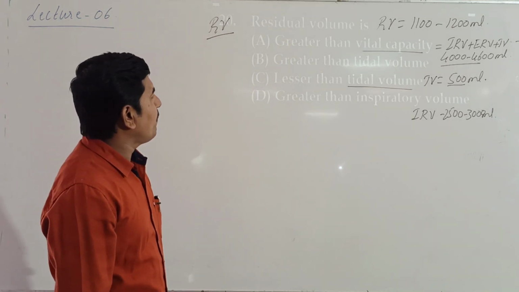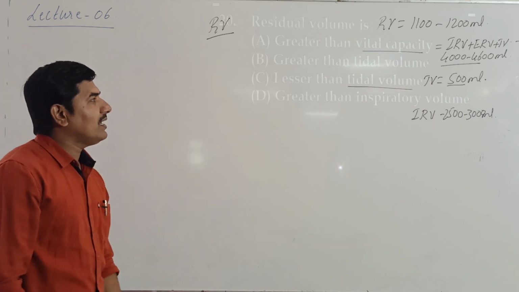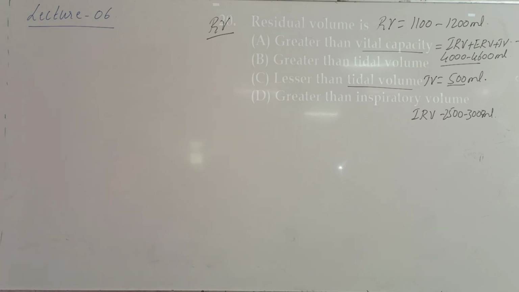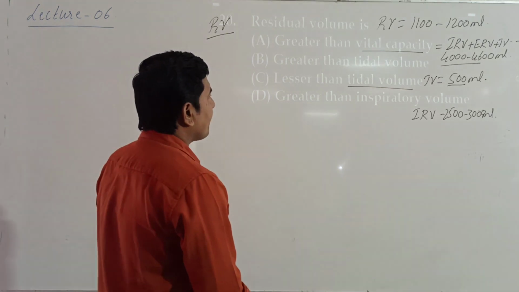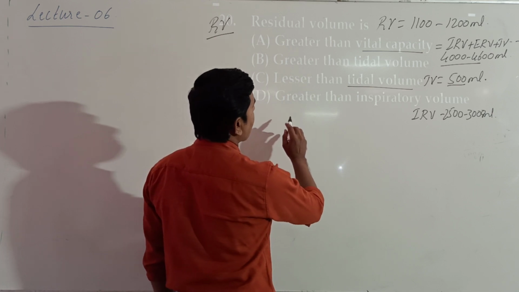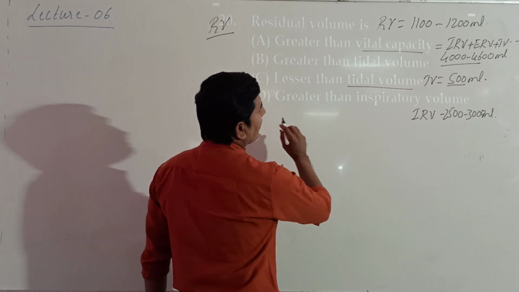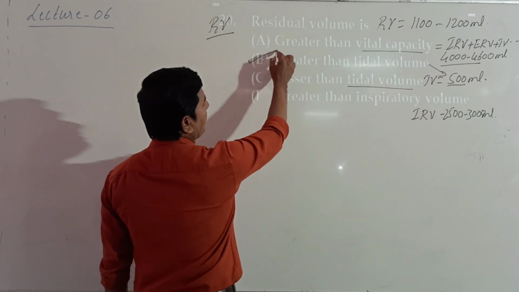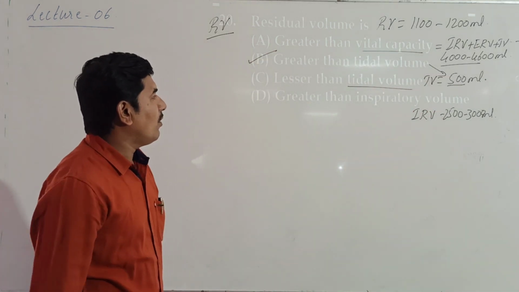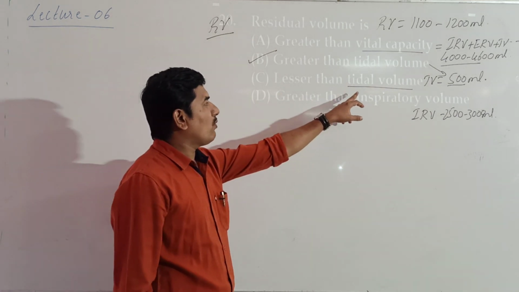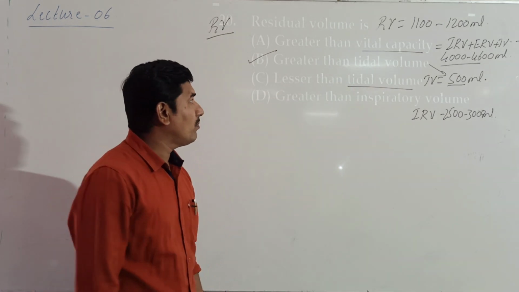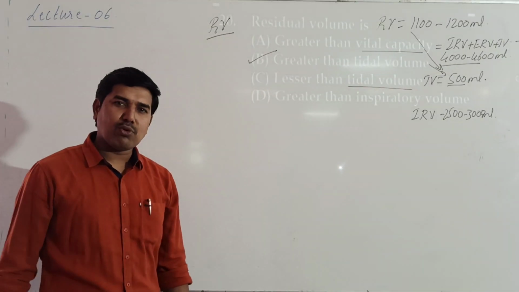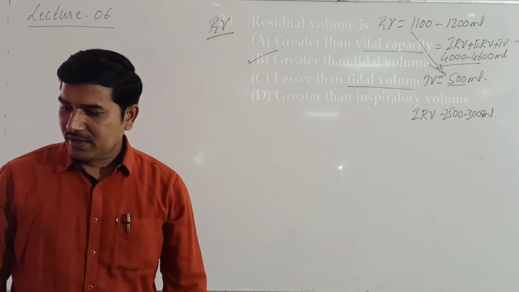Here it is greater than tidal volume. It's not lesser than tidal volume, it is greater than tidal volume. So when we look at this, RV is always more than tidal volume.